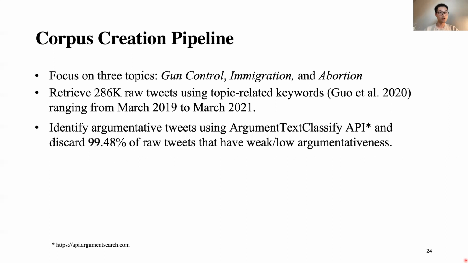We focus on 3 topics: gun control, immigration, and abortion. We retrieve 286,000 raw tweets using topic-related keywords ranging from March 2019 to March 2021. So we identify augmentative tweets using the augmentative text classifier API and discard 99.48% of the raw tweets that have a weak or low augmentativeness. So we use the rest of the tweets to do annotation.